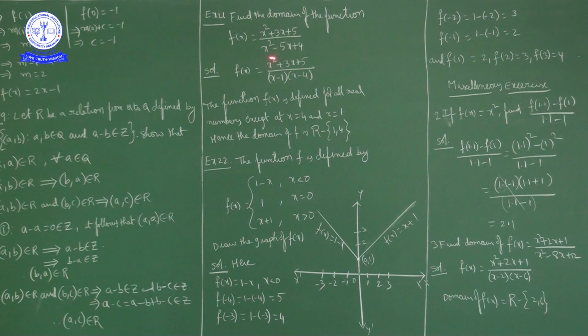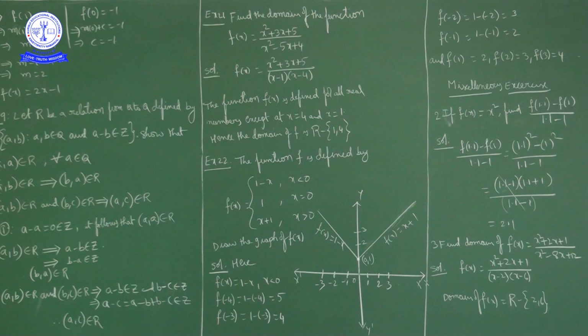If you factorize, we get x minus 1 into x minus 4, so the denominator is 0 at x is equal to 1 and at x is equal to 4. So the domain of the function is R minus the set 1 comma 4.